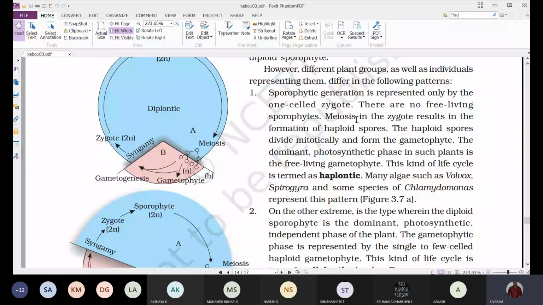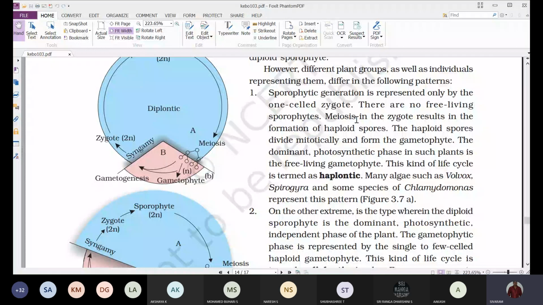Many algae such as Volvox, Spirogyra, and some species of Chlamydomonas represent this pattern. Here we can see the life cycle of haplontic plants.